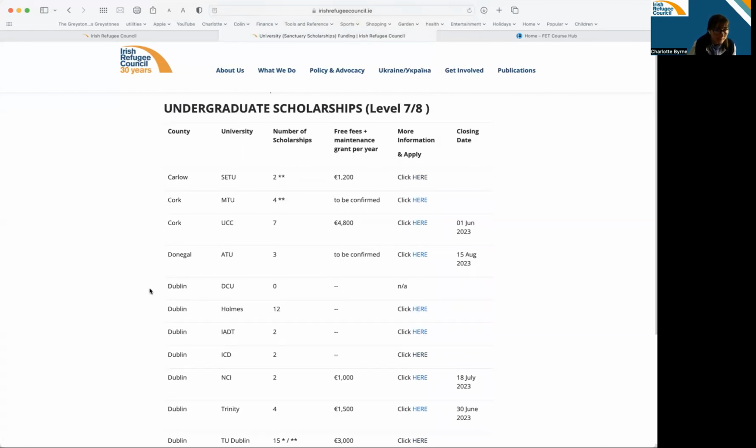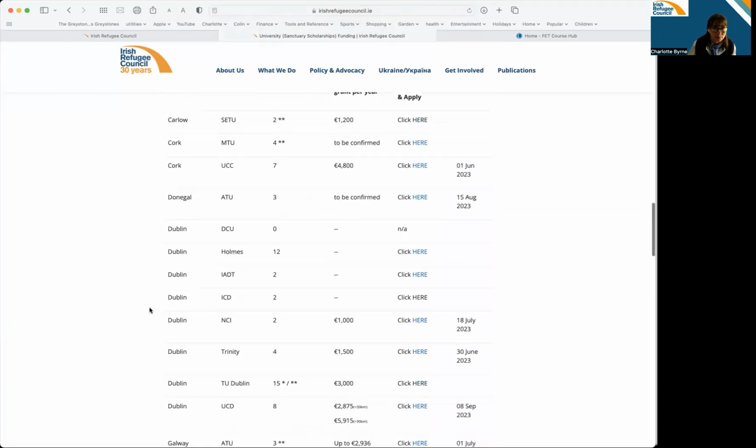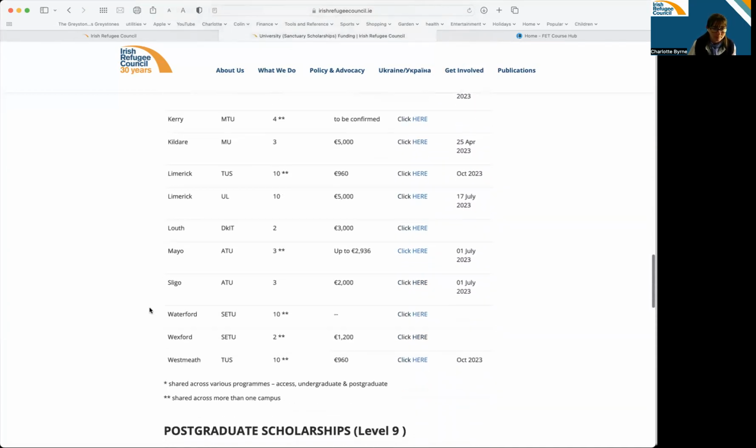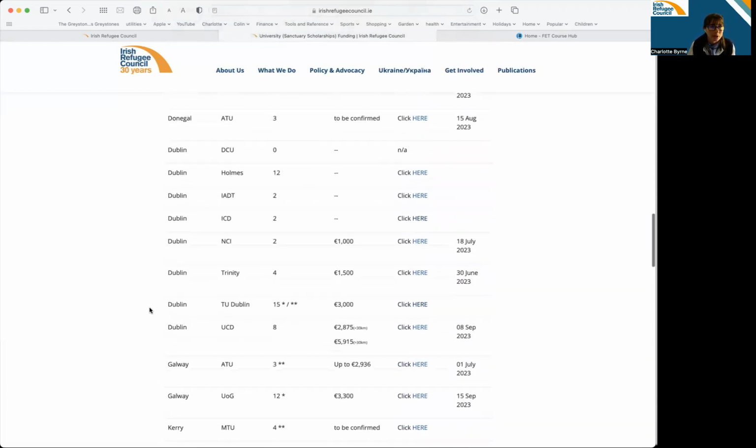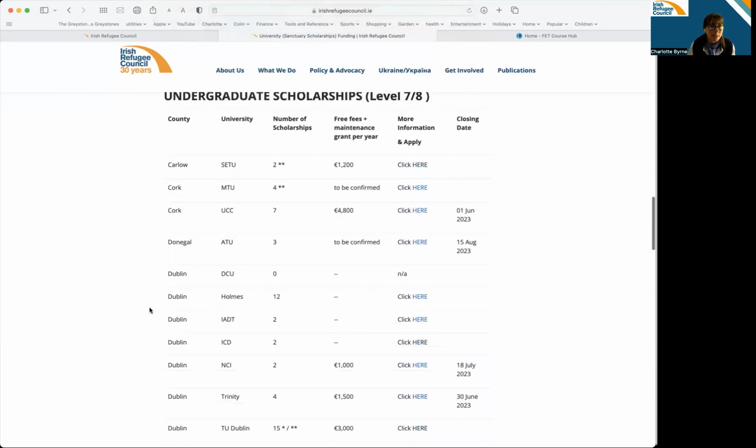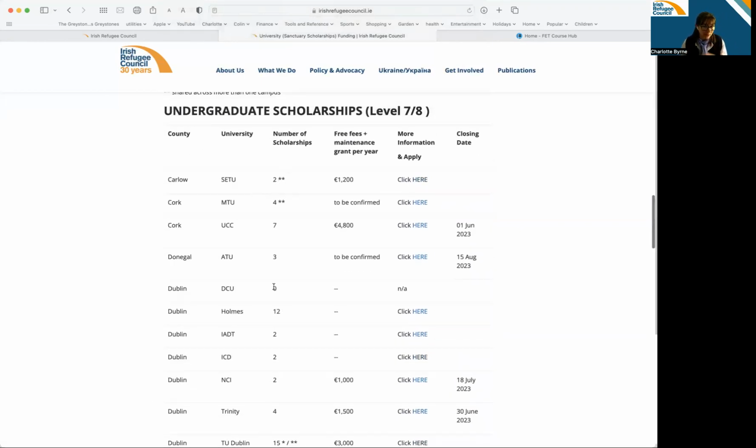It's in county order. So Carlow, Cork, Donegal, Dublin, and so on. And again, same thing, it tells you how many scholarships are offered by each university, if they include a maintenance element as well as the free fees. So they all include free fees. So if you get one, you don't have to pay any fees. And in addition, they will give you a maintenance grant to help with transport and food and things like that. Never accommodation, never bills. It's just really for bus transfer and lunch kind of thing.